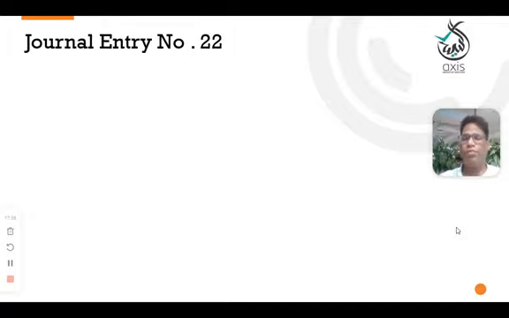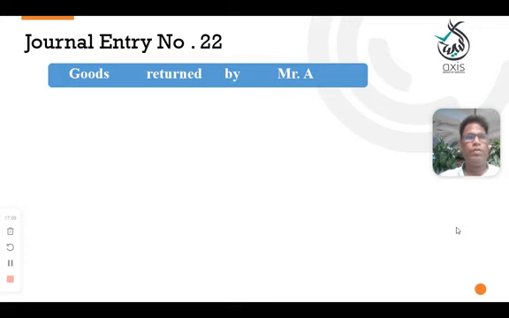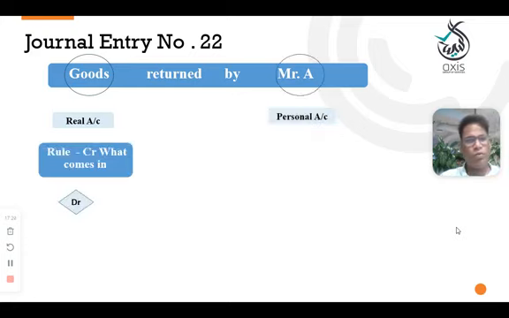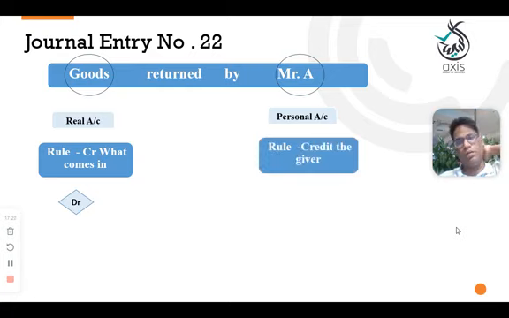Entry number 22: goods returned by Mr. A. Here, goods returned by Mr. A means Mr. A returned the goods, we are receiving them back, that means we sold before, and now he returned. So goods is a real account, Mr. A is a personal account. Goods are coming in, you need to debit it, and by the rule, Mr. A is the giver, you need to credit.